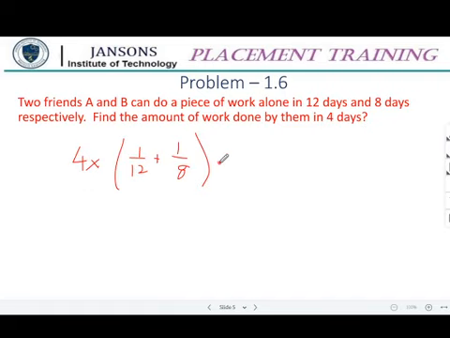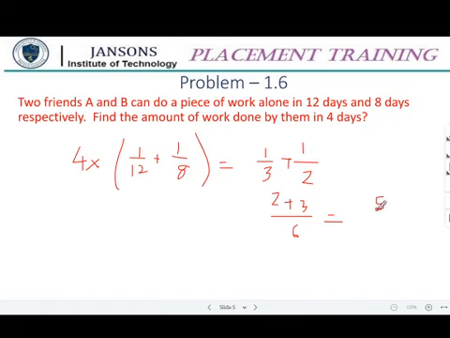So, it is equal to 1 by 3 plus 1 by 2. So, LCM is 6, and 2 plus 3 is going to be 5. That is how she got it as 5 by 6, not 5 by 24.